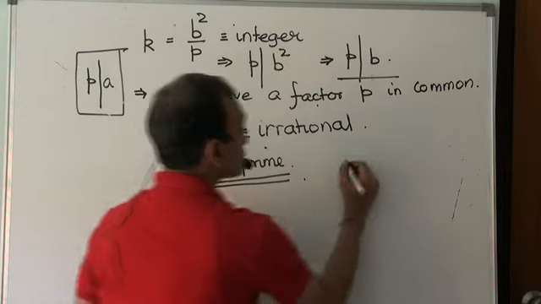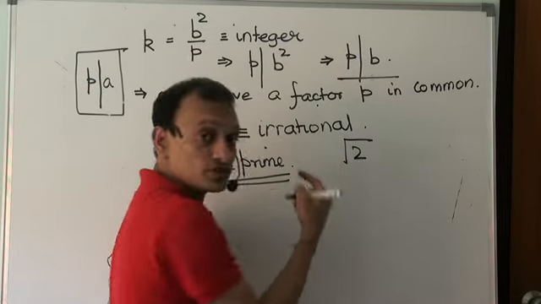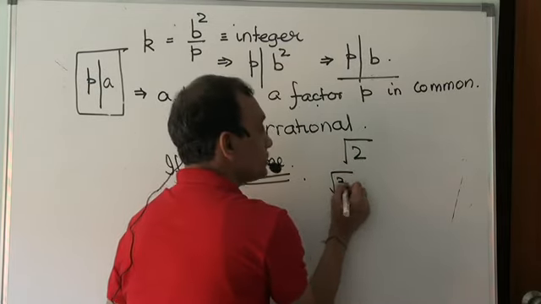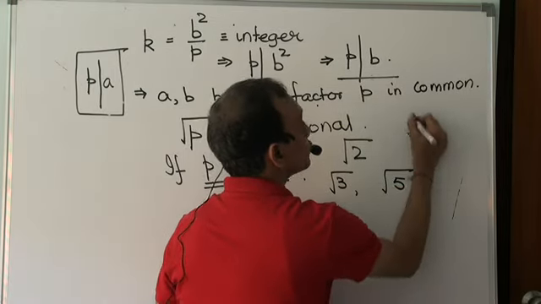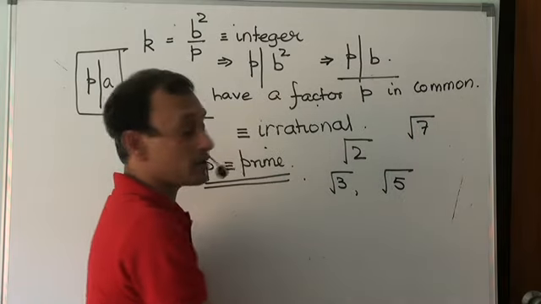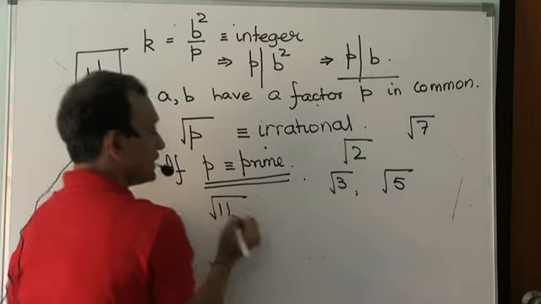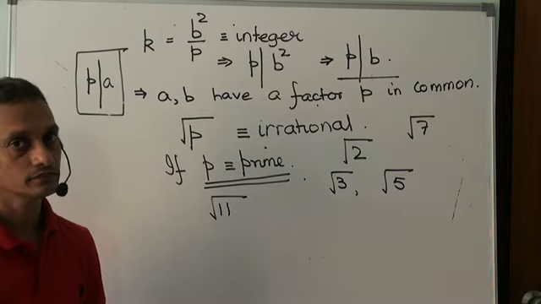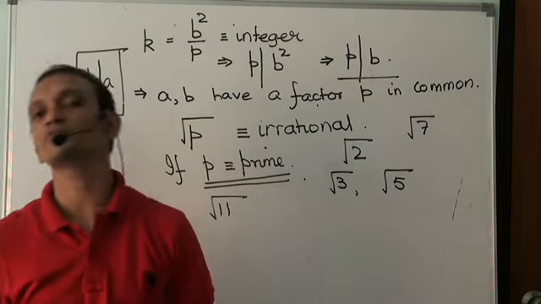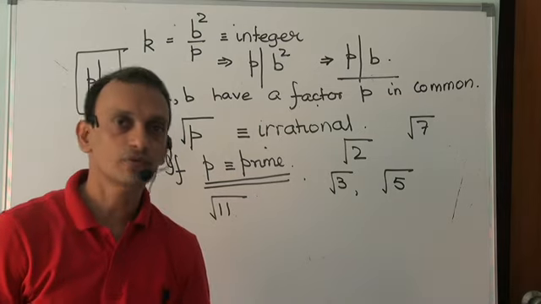So that's the reason root 2 is irrational, because 2 is prime. Root 3 is irrational because 3 is prime. Root 5 is irrational because 5 is prime. Root 7 will be irrational, 7 is prime. Root 11 will be irrational, 11 is prime, and so on and so forth. Yes or no? Right? So once you understand some of these things, we would be ready for more.